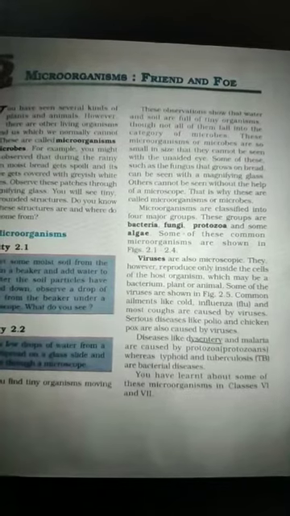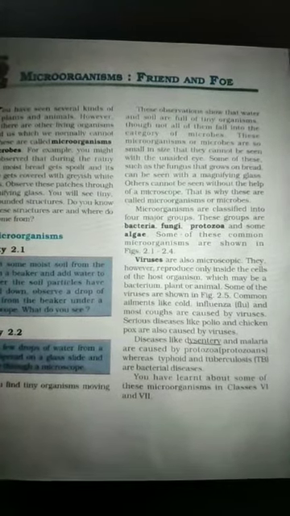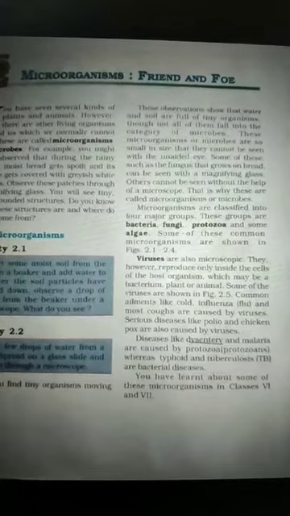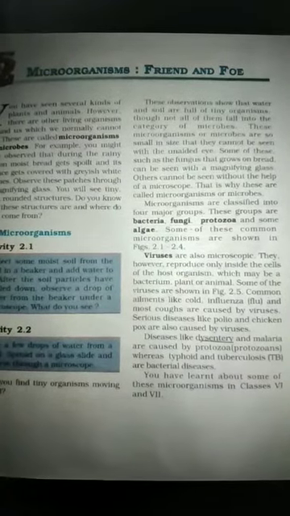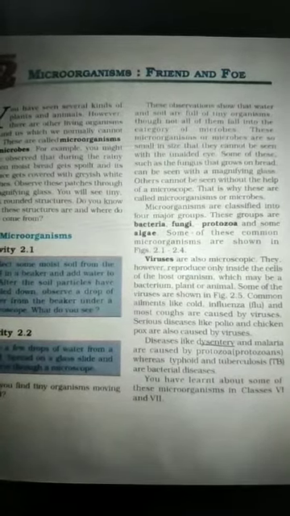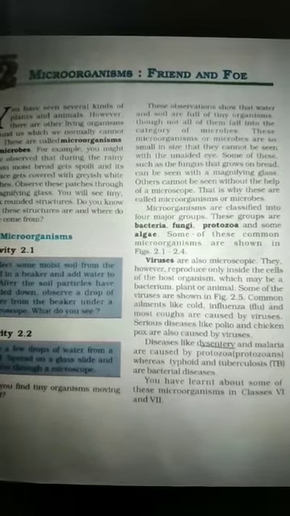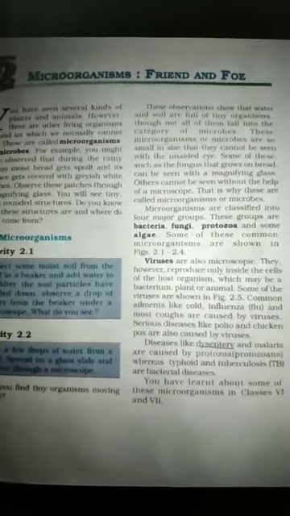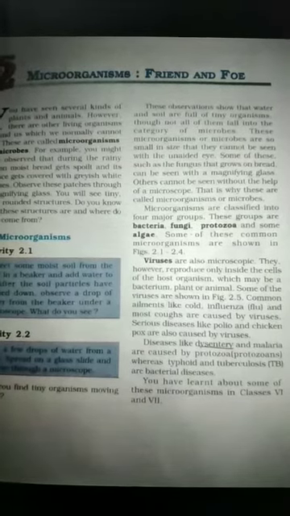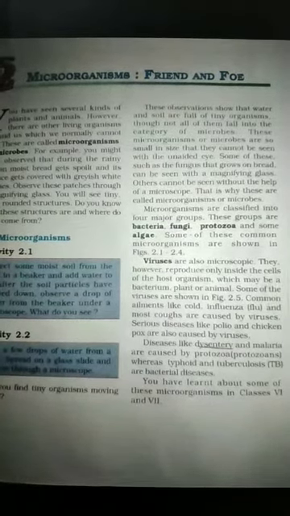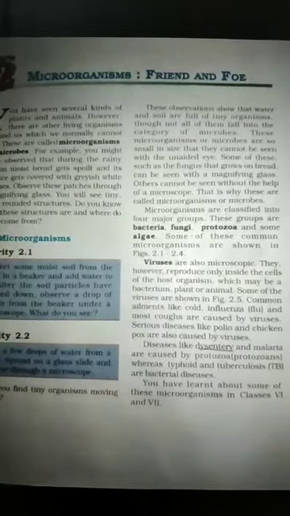Viruses are also microscopic. They however reproduce only inside the cell of a host organism, which may be a bacterium, plant or animal. So a virus also we can see with the help of a microscope only, and this virus grows in the cell of a body part which gives food to other organisms, like in plants, in animals, and other organisms like bacteria also. So in these types of organisms these viruses grow inside the cell.